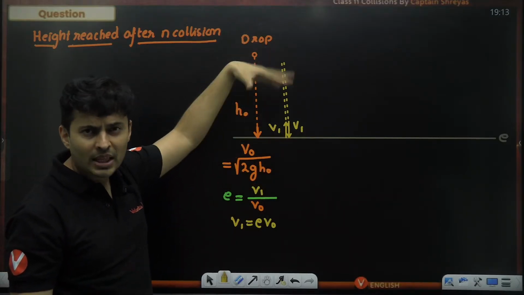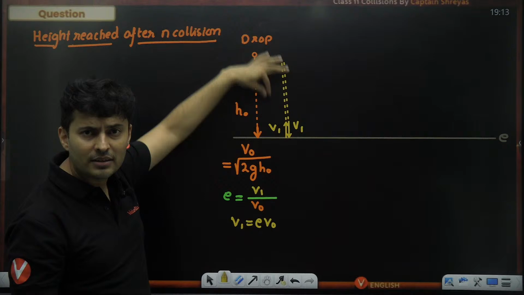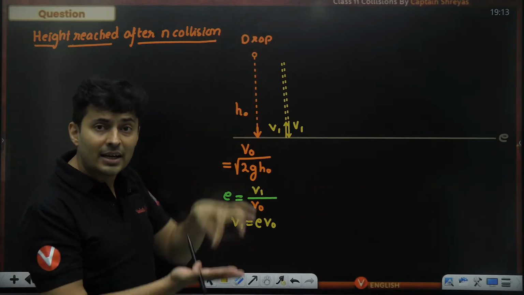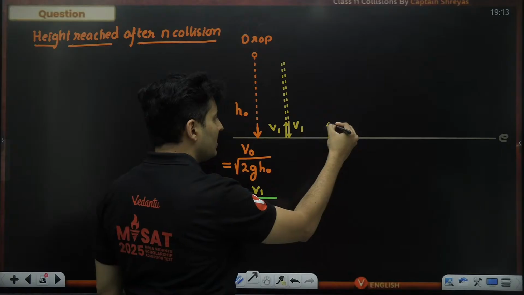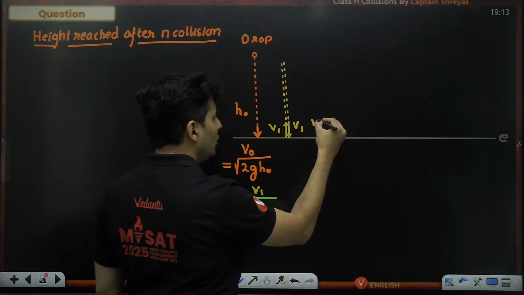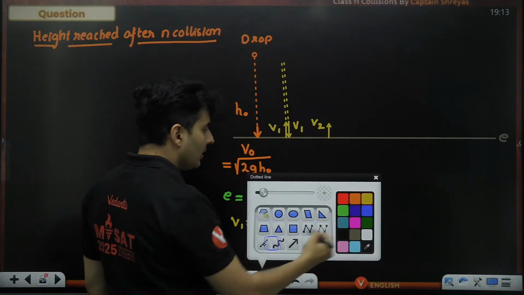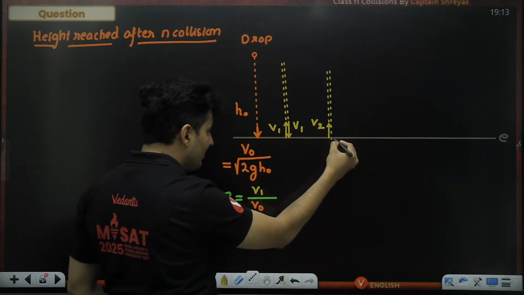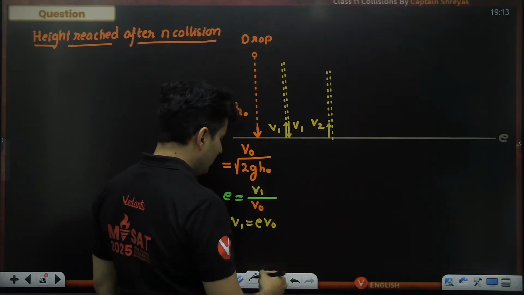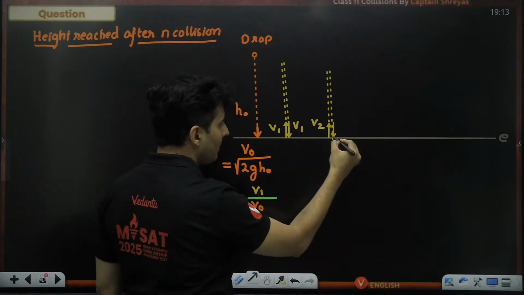Now the same speed with which it goes up, the same speed it will come down. There is no air resistance, so energy should be conserved from here to here. But when it again collides, it will lose some energy. And when it again rebounds, the speed will be slightly even lower. As a result, it won't go so high, it will go slightly less. But again, when it comes back, it will have the same speed, v2.